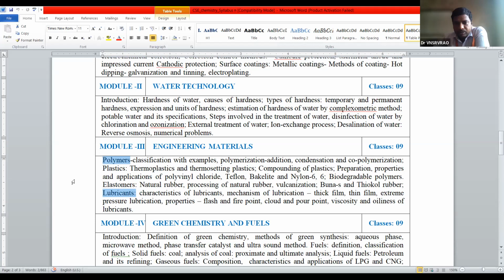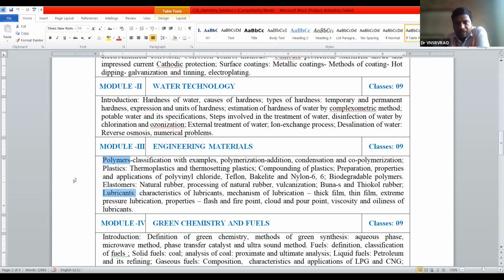Now we are in Module 3, Engineering Materials. This engineering materials module is divided into two parts: one is polymers and the second one is lubricants. In polymers, we first see the introduction, definition and classification of polymers with suitable examples.